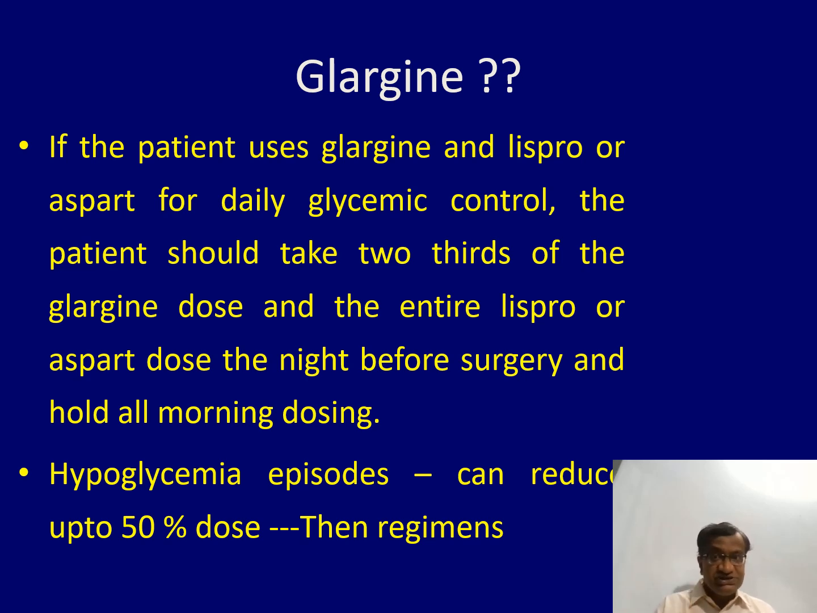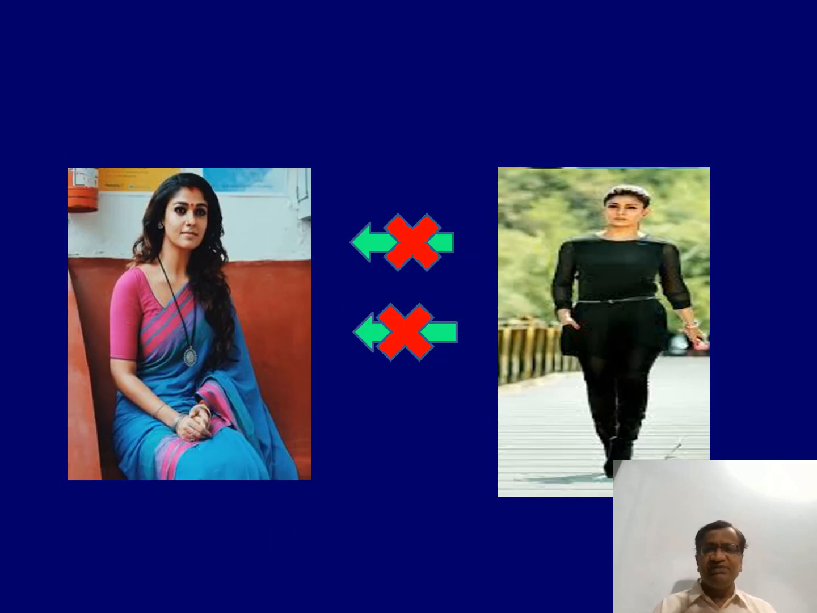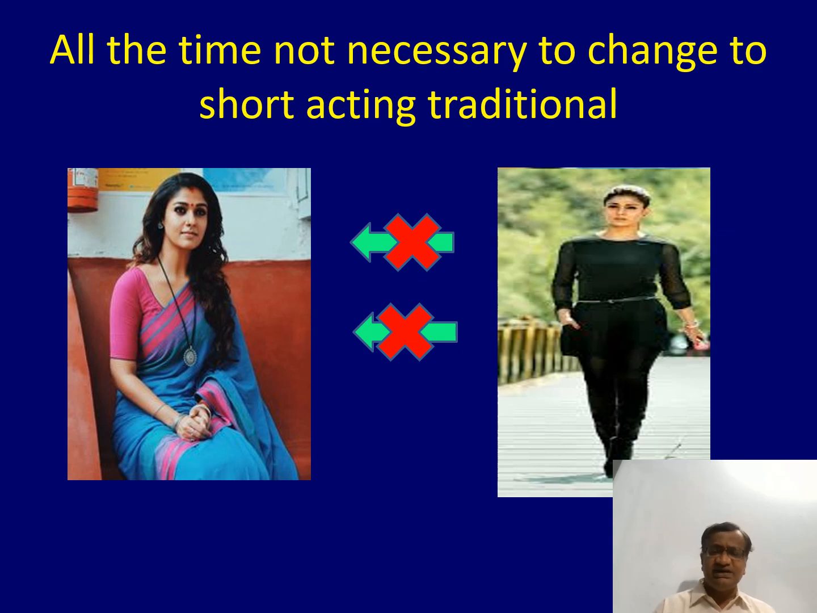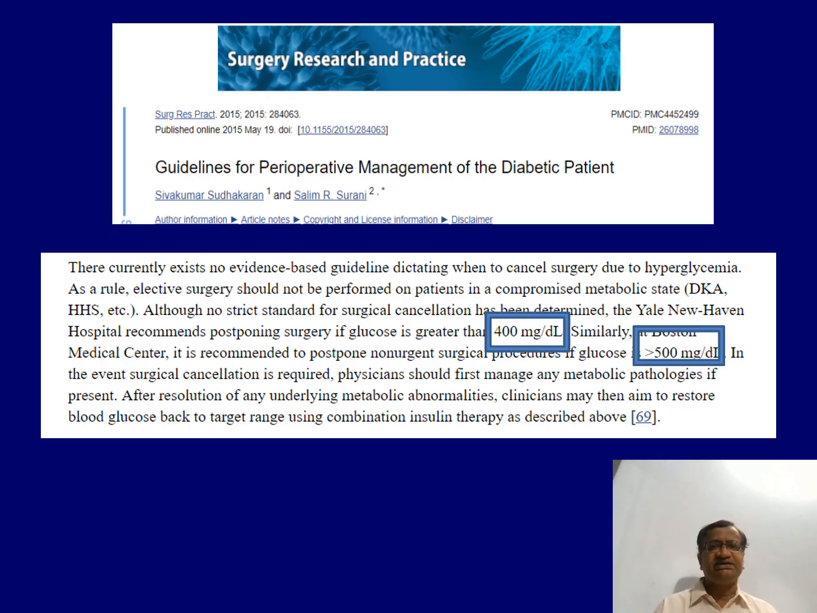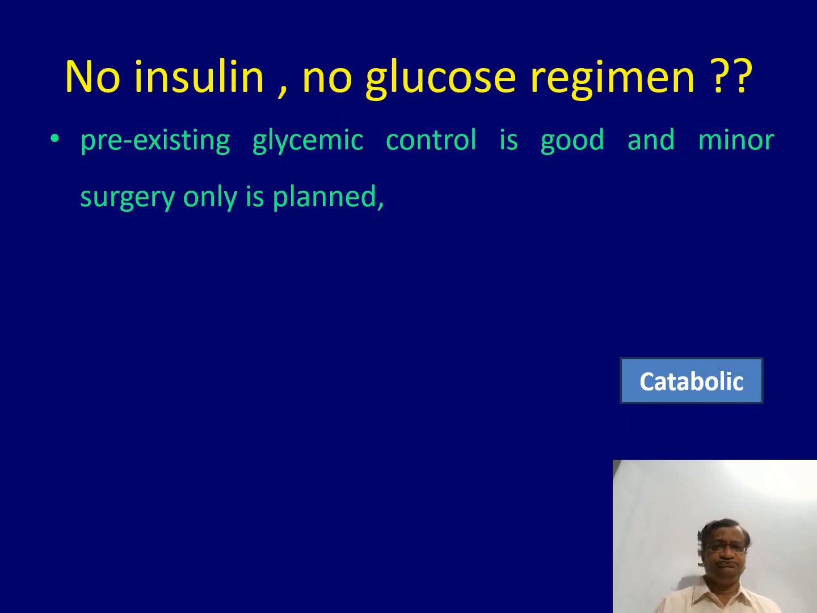If the patient is on OHA, well-controlled with major surgery, need not change. Badly controlled with major surgery, change. Badly controlled, you can wait. Minor surgery, just change the drugs. Insulin is not needed for all cases. So sometimes we need not change from analogues to regular. It may be glargine. All the time it is not necessary to change from long-acting to short-acting. There is one study which tells even 400 is okay.